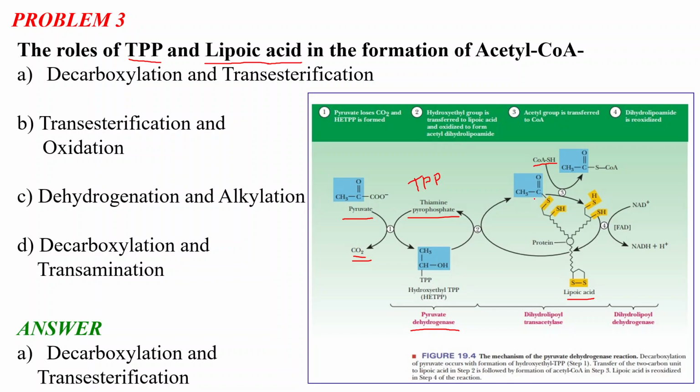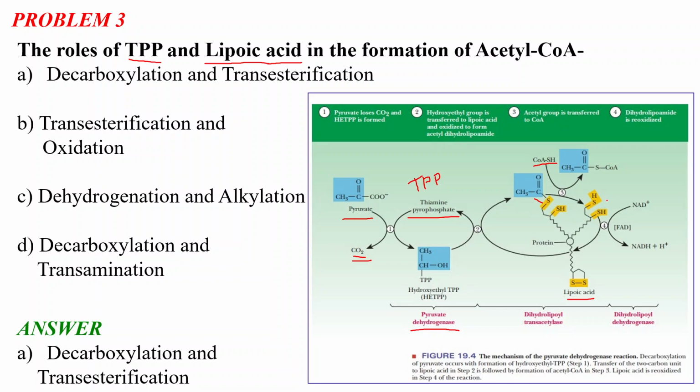Actually, this is also an ester, a thioester. As you can see, there is a C double bond O, S. There is a thioester bond here, meaning the lipoic acid is forming a thioester with this acetate moiety. And when the coenzyme A comes, the transesterification happens. What is the meaning of transesterification? It means that this acetate part is transferred from this lipoic acid residue to this coenzyme A. This ester is converted into this ester, and this process is called the transesterification process.